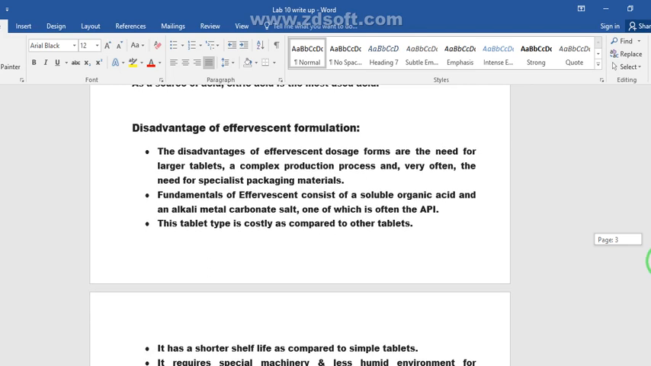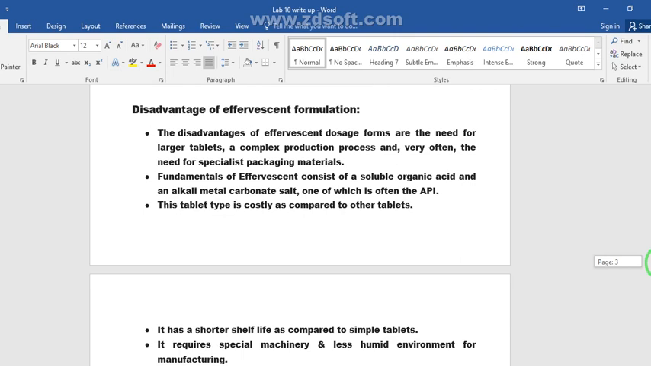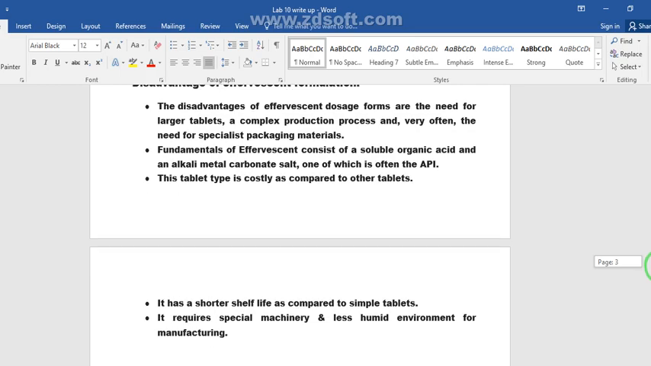The disadvantages of effervescent formulations are that they need larger tablets, a complex production process, and very often the need for specialist packaging material. The fundamentals of effervescent consist of a soluble organic acid and an alkali metal carbonate salt, one of which is often the active pharmaceutical ingredient.